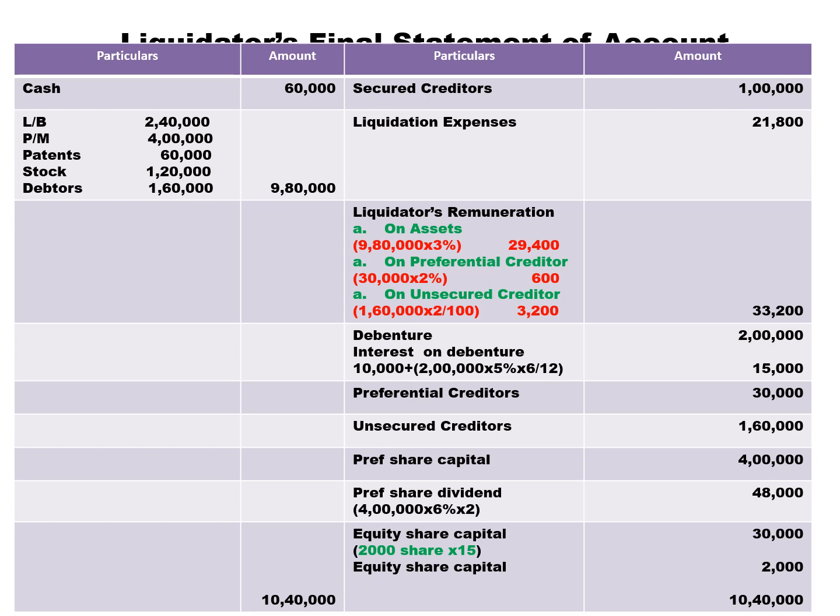And then we need to go to the payment side. In case of payment side we have secured creditors. So we have secured creditors 1 lakh. Then we have liquidation expenses 21,800. Then we need to calculate liquidator's remuneration.